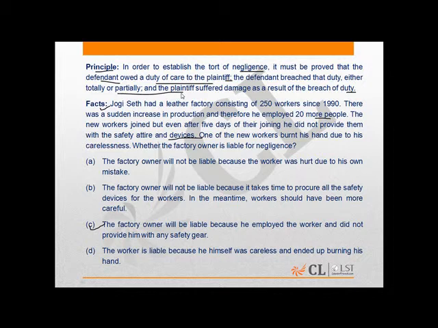So what can be deduced from the principle and facts is that the factory owner had the duty to provide safety gear, but he did not do it, as is clear from the facts of the question. It was because of this that the new worker burnt his hand, and therefore the factory owner will be liable, making C the correct option.